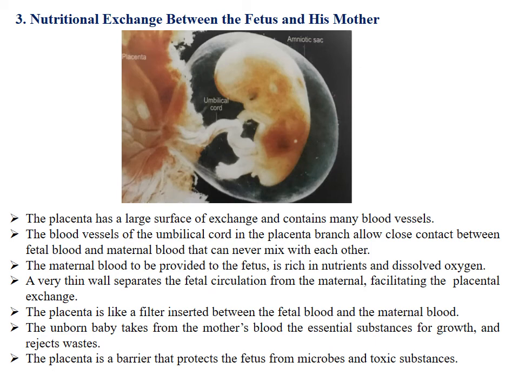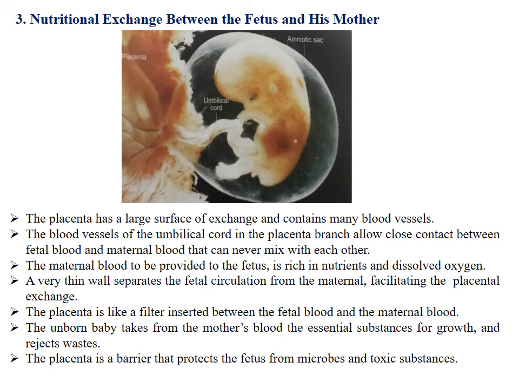The umbilical cord is the organ that links the fetus to the mother's placenta. The maternal blood to be provided to the fetus is rich in nutrients and dissolved oxygen. A very thin wall separates the fetal circulation from the maternal, facilitating the placental exchange. The placenta is like a filter inserted between the fetal blood and the maternal blood. The unborn baby takes from the mother's blood the essential substances for its growth, such as nutrients and oxygen, and rejects wastes such as carbon dioxide.